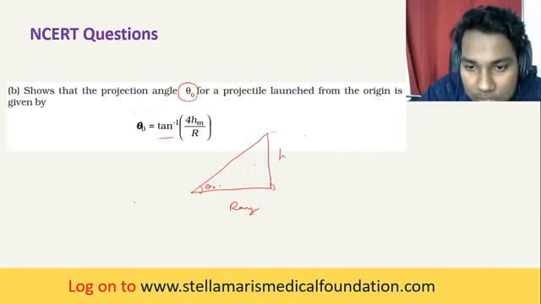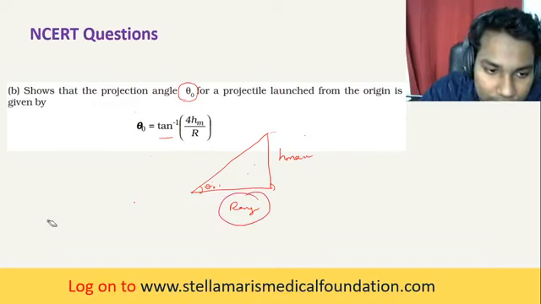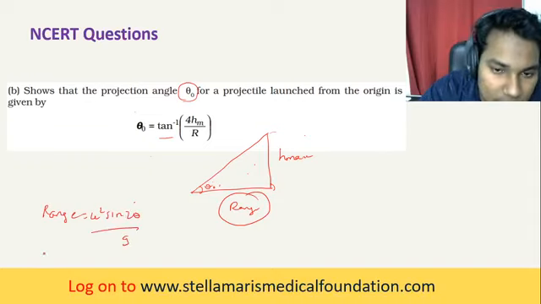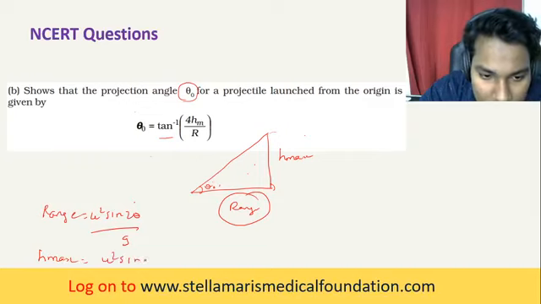This is h max, and this is the range. So what is range? Range is equal to u squared sine 2 theta by g. Similarly, maximum height, h max, is equal to u squared sine squared theta by 2g.